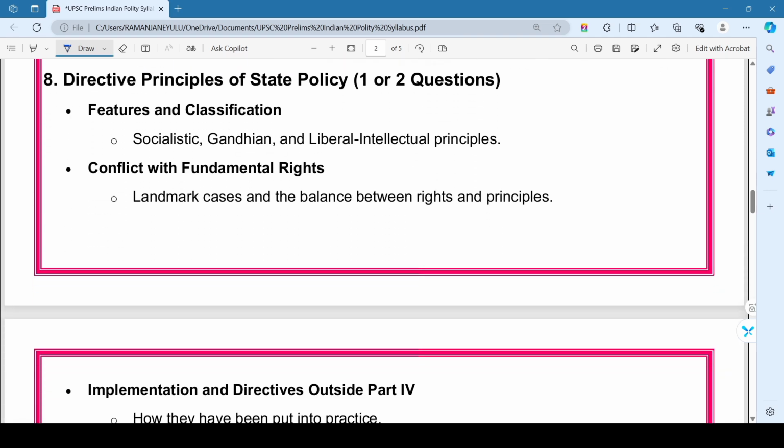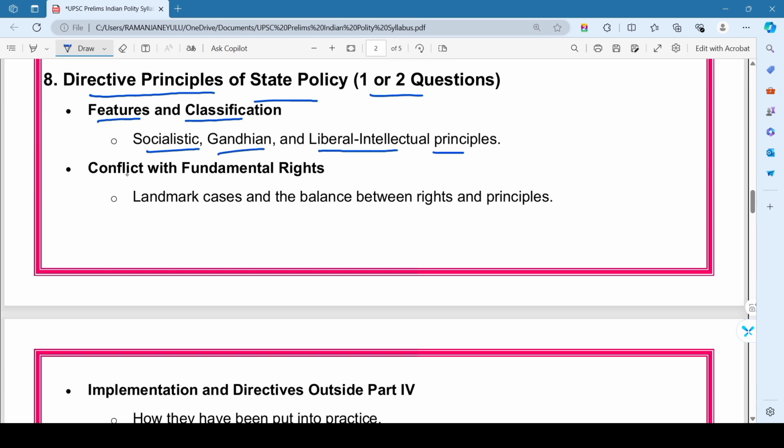So that is the directive principles of state policy. Here we expect at least 1 or 2 questions. So in this chapter we mainly focus on features and classifications. That is socialistic, Gandhian and liberal intellectual principles.